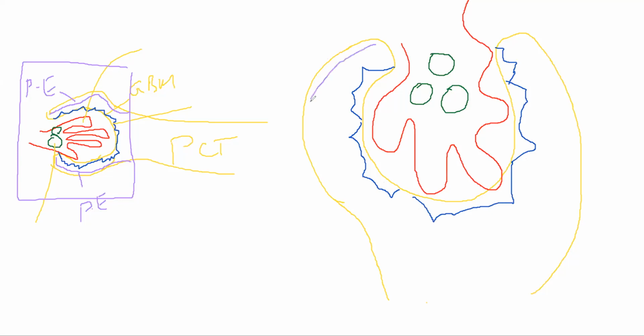Here comes your parietal epithelium. Your visceral epithelium and podocytes are the same thing. Oh dear, this should have been like this.